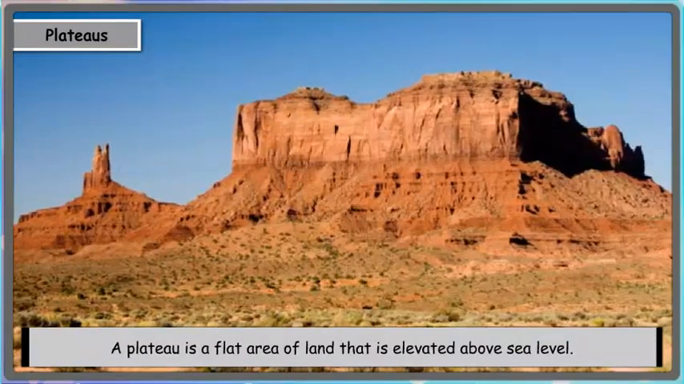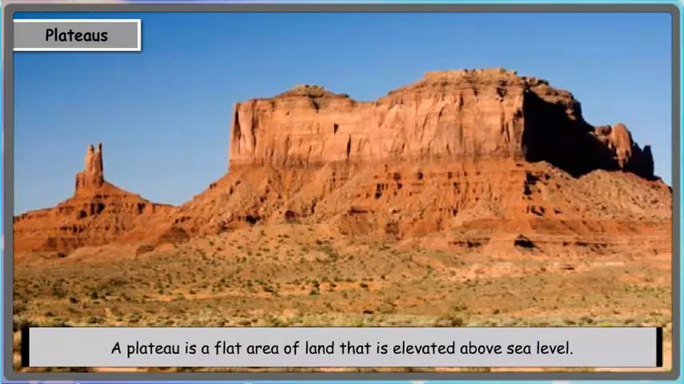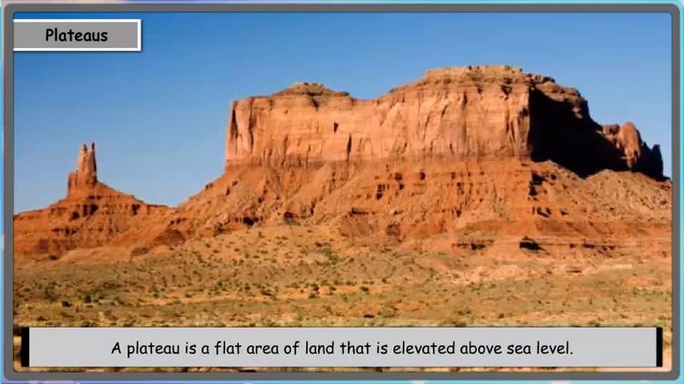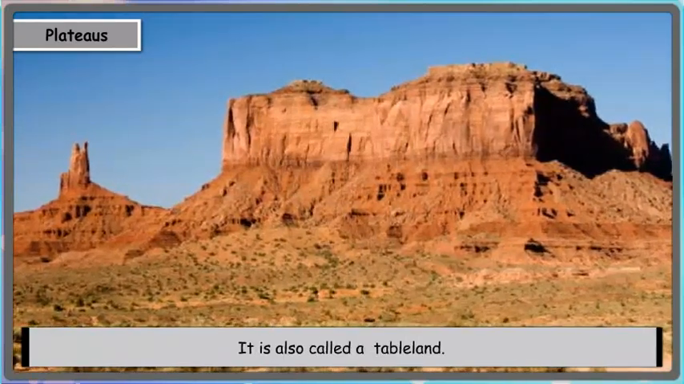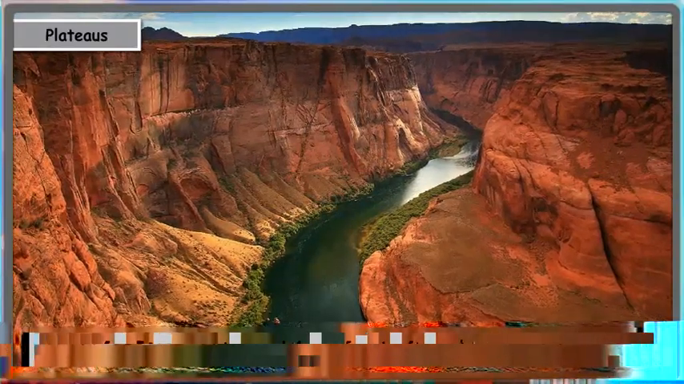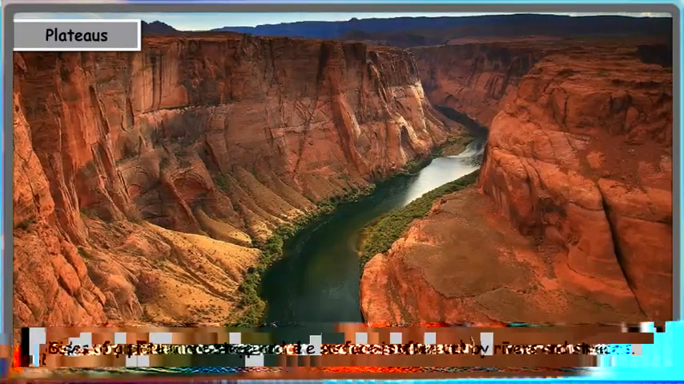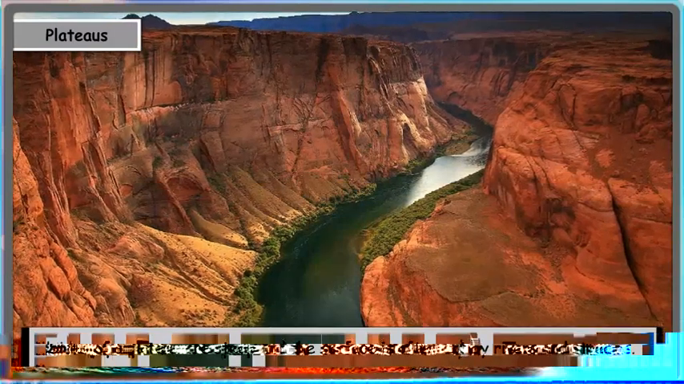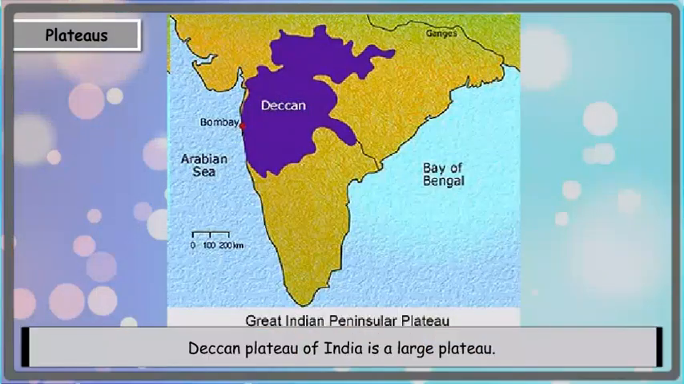Plateaus. A plateau is a flat area of land that is elevated above sea level. It is also called a tableland. Sides of a plateau are steep and the surface is often cut by rivers and streams. Deccan Plateau of India is a large plateau.